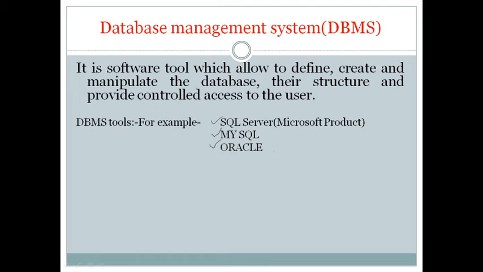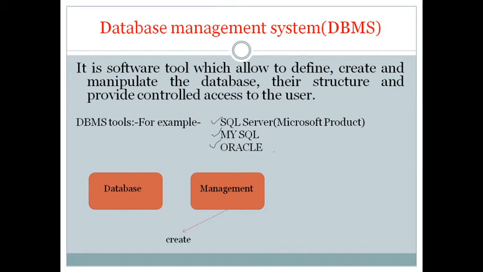Database management system consists of different terms such as database, which we have already studied. Second one is management. Management means to create the database, to manipulate the database, and provide controlled access to the users.